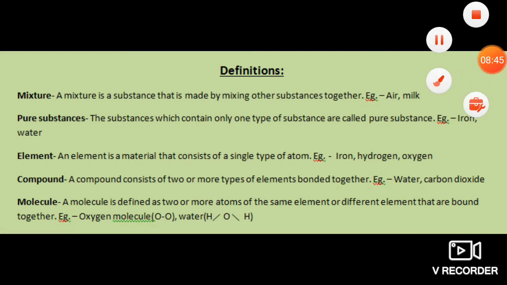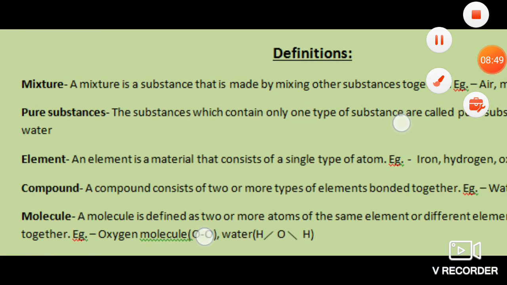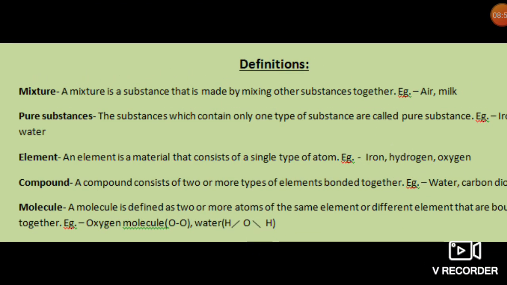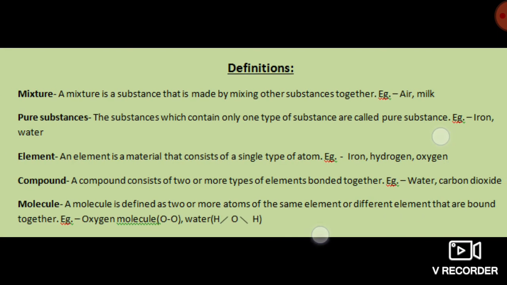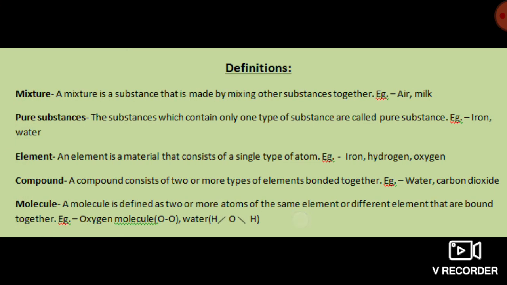Now let us come to the definition of molecule. What is a molecule? A molecule is defined as two or more atoms of the same element or different elements that are bound together. So in a molecule there may be two or more atoms, not a single atom, of the same element or of different elements.